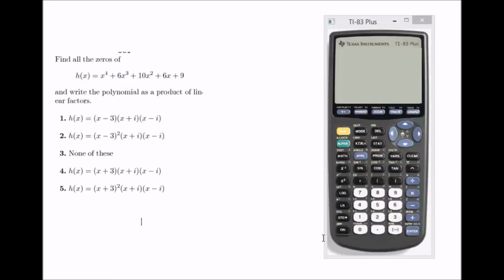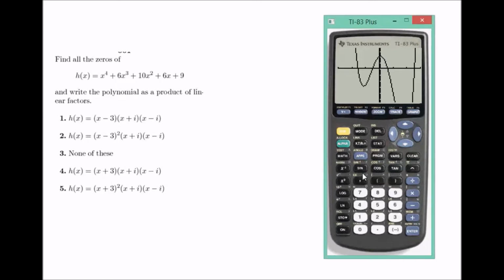So like I said before, in order to do this the real way, like I said in the last video, it would take you forever. When it says find all the zeros of this equation and write the polynomial as a product of linear factors, it wants you to factor it, and by doing that, find the zeros. However, this would actually take you forever.